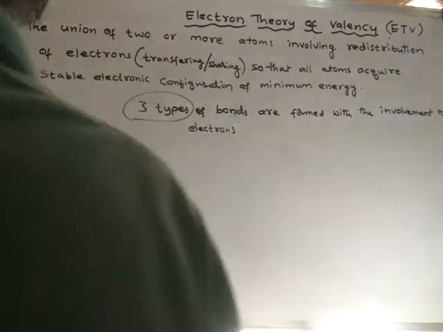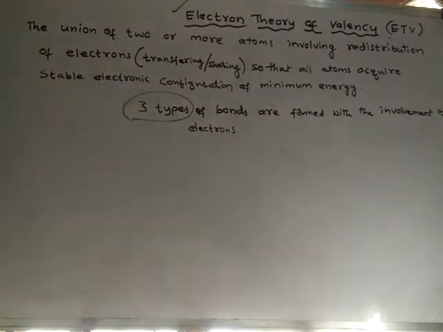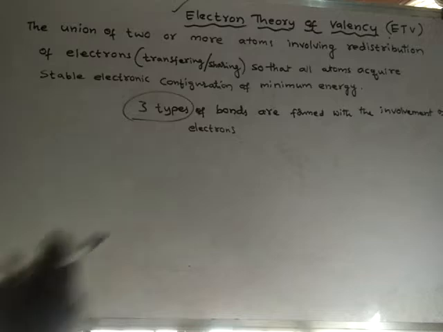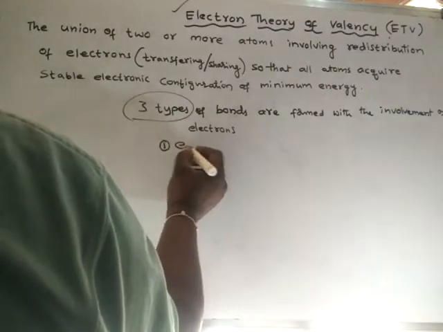So three types of bonds are formed with the involvement of electrons according to this electron theory of valency. So what are those three types of bonds? The first type of bond is electrovalent bond.